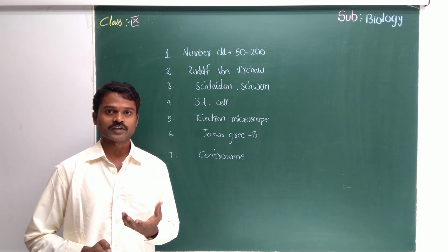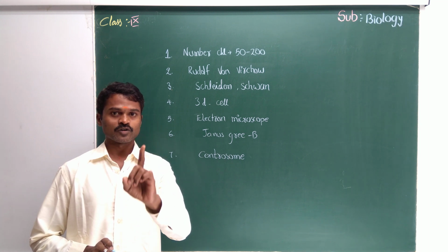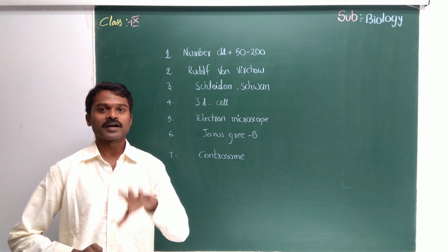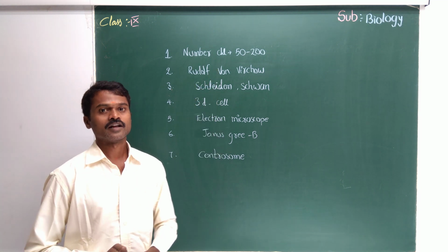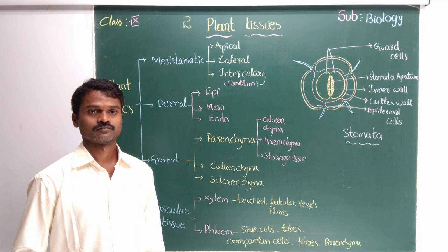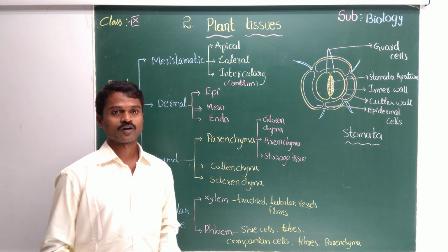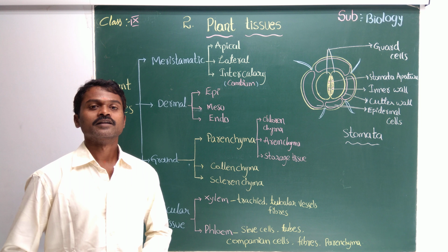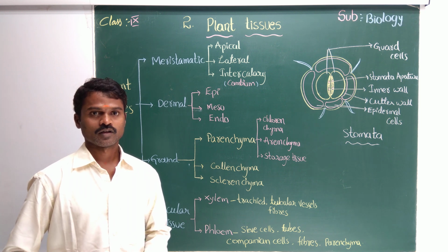Centrosomes are useful for cell division. And one more thing, these are present in the animal cell, absent in the plant cell. These are the answers for the last day's questions. Okay, now the answers are completed. Now start lesson number 2. That is plant tissue. Right?